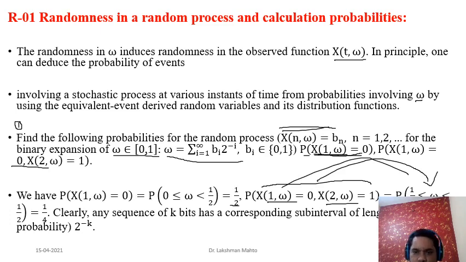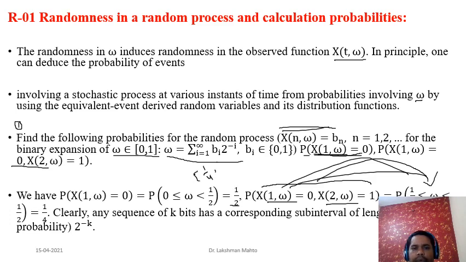So jointly it can be expressed as omega taking value between 1 by 4 and 1 by 2, and what is the length of this interval between 1 by 4 and 1 by 2? You can easily calculate the length of this interval would be 1 by 4.